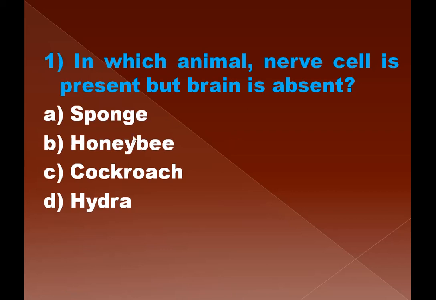As we know that the first animal to have the nerve cells but brain is not yet formed is the hydra, coelenterate. So therefore D, hydra is the right answer.